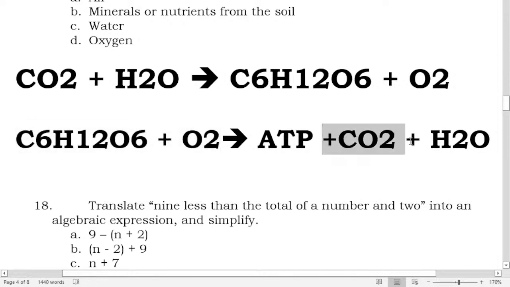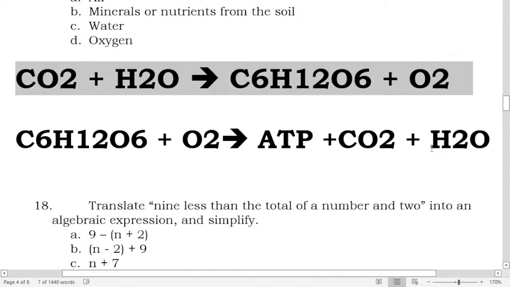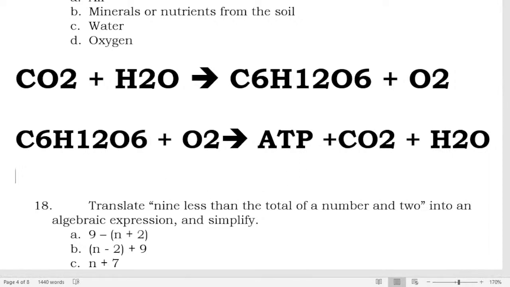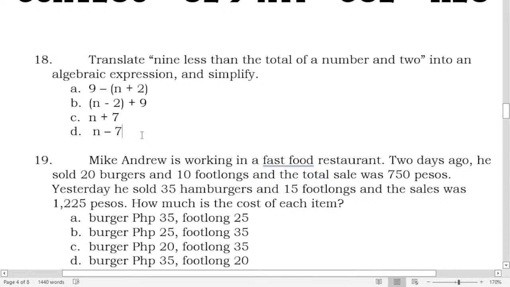The products, carbon dioxide and water, are the reactants of photosynthesis, because photosynthesis and cellular respiration are working antagonistically. That means they need each other. They're related, okay? Photosynthesis is happening in the plants, whereas the cellular respiration is happening in the plants. Is that clear?